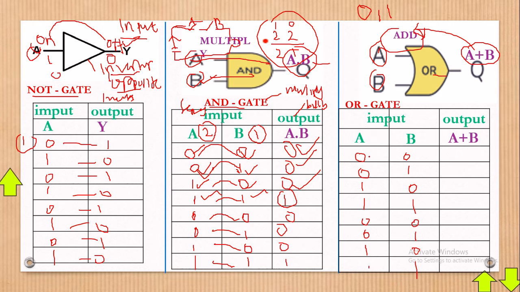But here I must add. 0 plus 0, we get 0. 0 plus 1, we get 1. 1 plus 0, we get 1. 1 plus 1, here we shall get 2. But since we deal with base 2 and we don't have a 2, we write 1. So 0 plus 0 gives 0, 0 plus 1 gives 1, 1 plus 0 gives 1, and finally 1 plus 1 gives 1. I hope you have gotten my point.